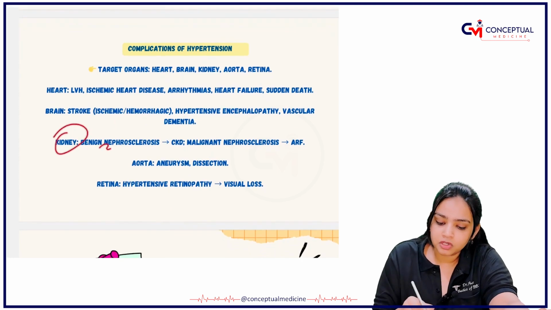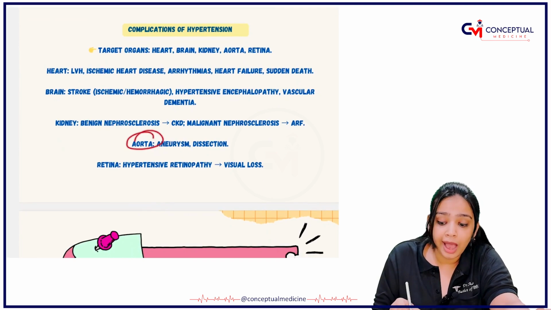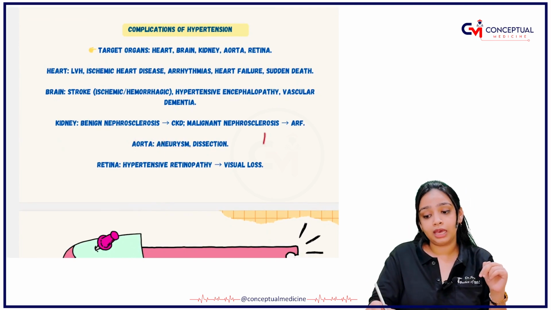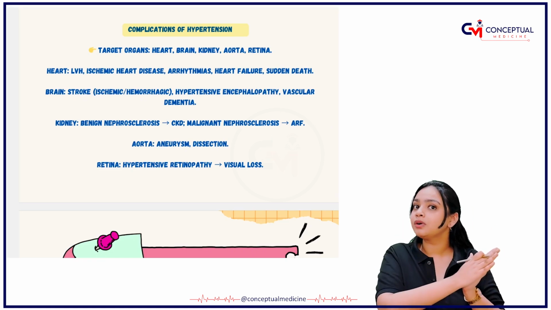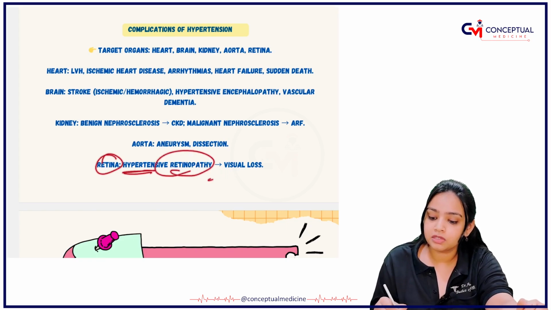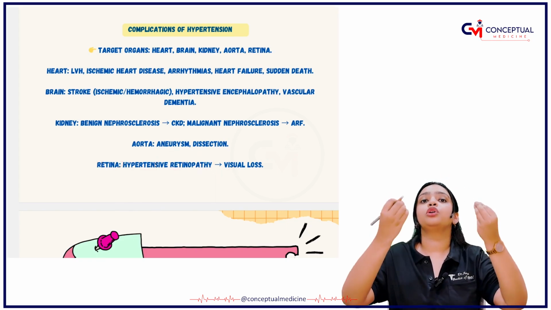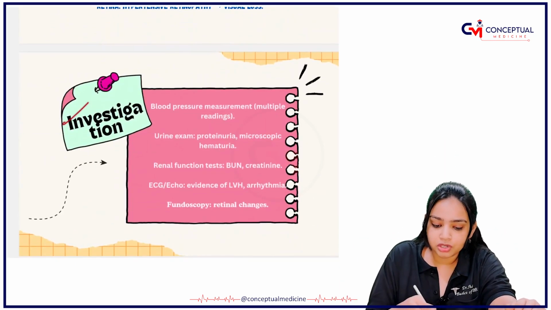In the kidney, the person will have the benign nephrosclerosis. In the aorta, aneurysm. I have already told you what aneurysm is. The bulging of the blood vessels, the ballooning story that we have read. In the retina, the person will have the hypertensive retinopathy, as a result of which there will be visual loss. Okay. Next, what are the investigations you will order?